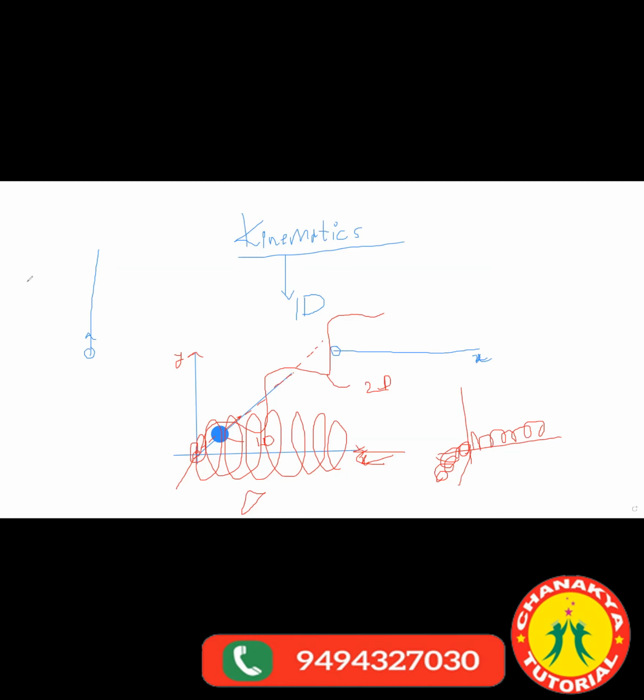So the first thing we study here is the position. I'm just denoting it by x. It can be x, y, z, any variable. Here x represents the position of a particle. Okay, in this chapter a car can be moving, a truck can be moving. We all need to assume those things to be a single point. Please write down this statement. All the objects in kinematics, or motion in 1D, 2D, are assumed to be a point object.